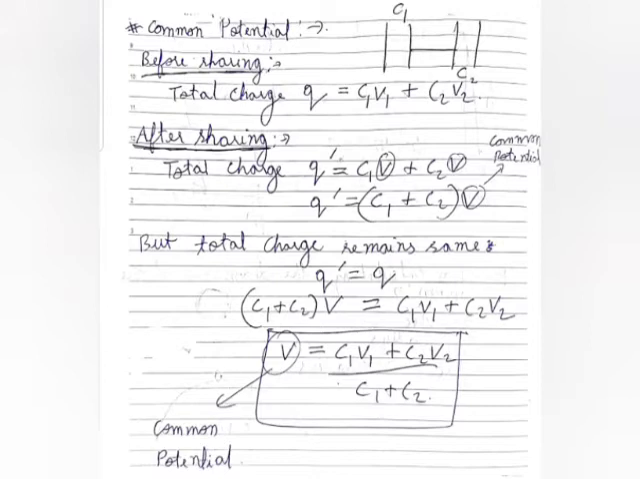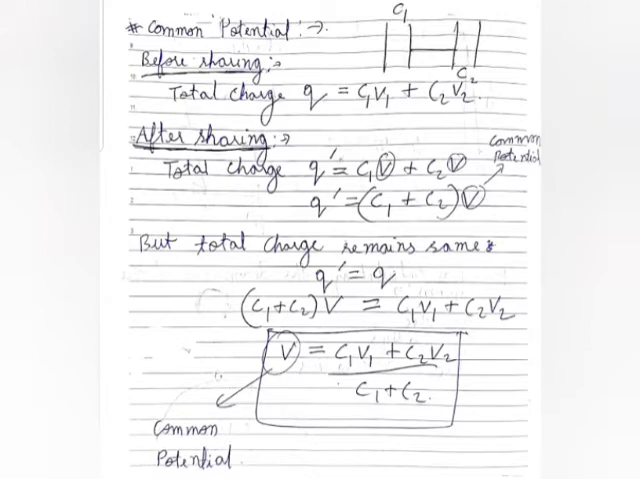As you can see in the diagram, we have connected two capacitors with the help of a copper wire, and we are going to take two different cases. The first case is before sharing, and the other case is after sharing. Let us consider the first case, which is before sharing. In this, the total charge Q is equal to, since the expression for charge is CV, for the first capacitor C1 V1, and for the second capacitor C2 V2. So the total charge becomes Q = C1 V1 + C2 V2 for both the capacitors.